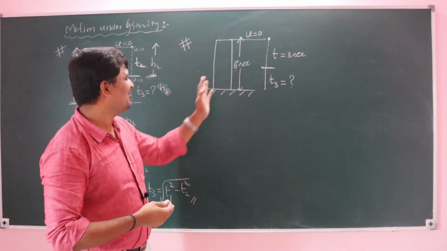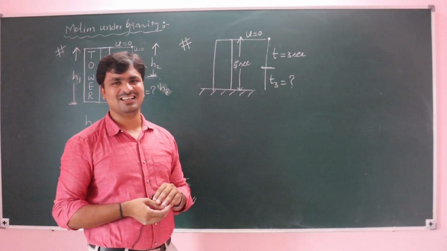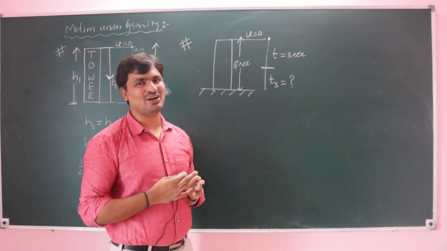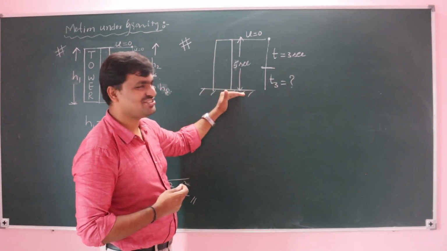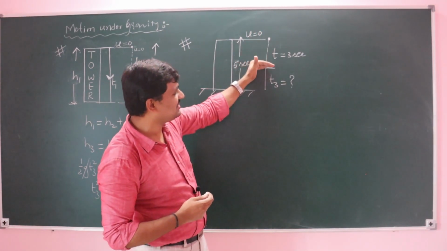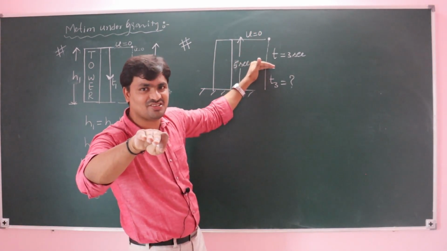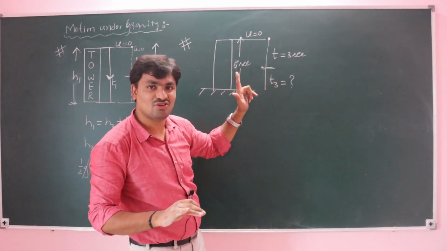So generally what we think is 5 minus 3, 2. No, wrong. You cannot apply that formula, because here the body starts from rest and reaches the ground in 5 seconds. Here also the body starts from rest, but after 3 seconds it again comes to rest. That means it again starts from rest. So that is not t3.